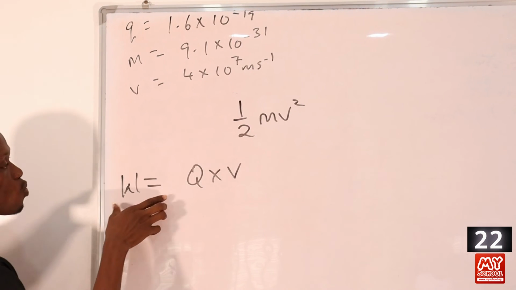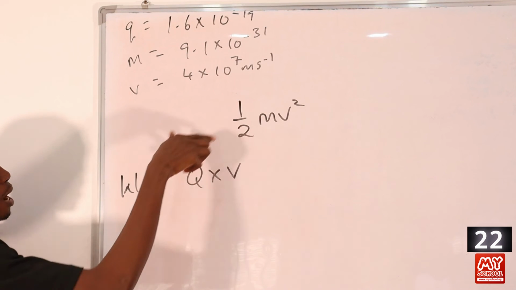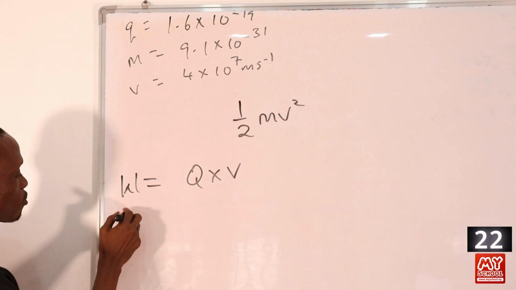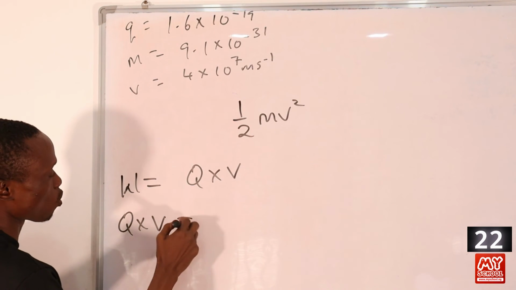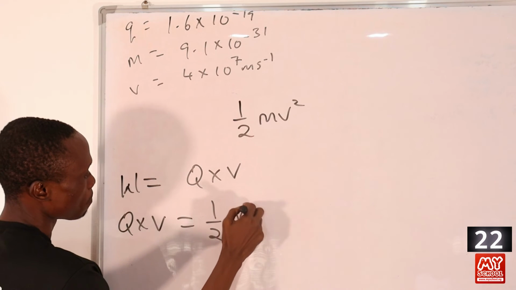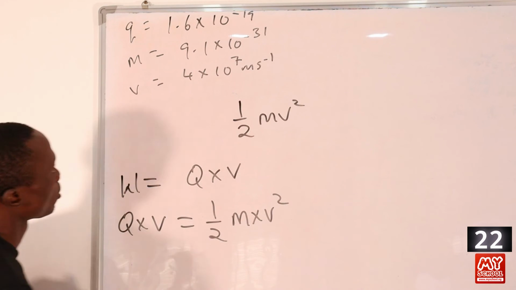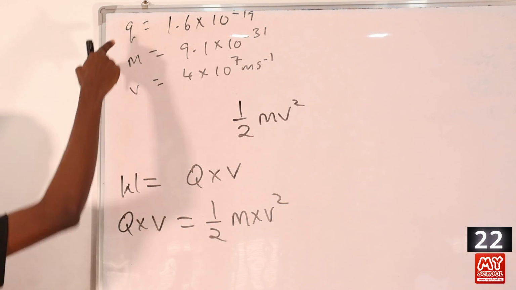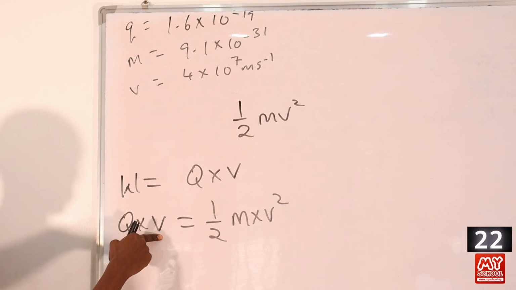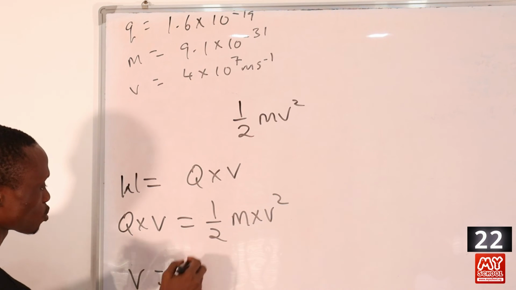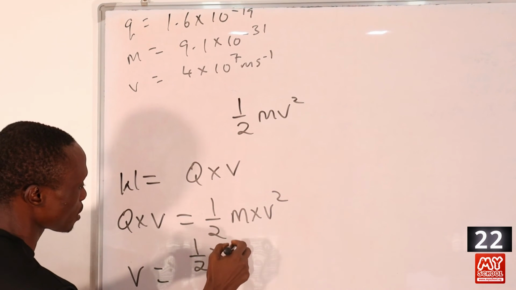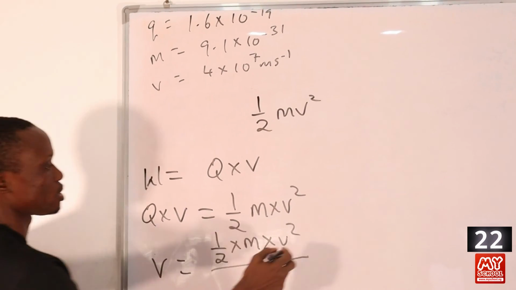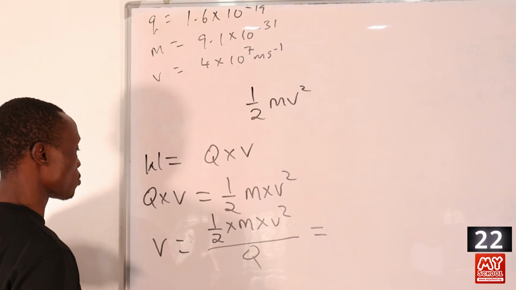So in that case, we are going to be equating the work done and the kinetic energy of the electron. So here we have Q times V equals 1/2 times mass times velocity squared. Okay, so in this question, we are given velocity, we are given mass, and we are given the quantity of charge for us to look for V. So let's make V the subject of the formula, so that V will be equal to 1/2 times M times V squared divided by Q. Okay, so let's just input the values that are given to us.